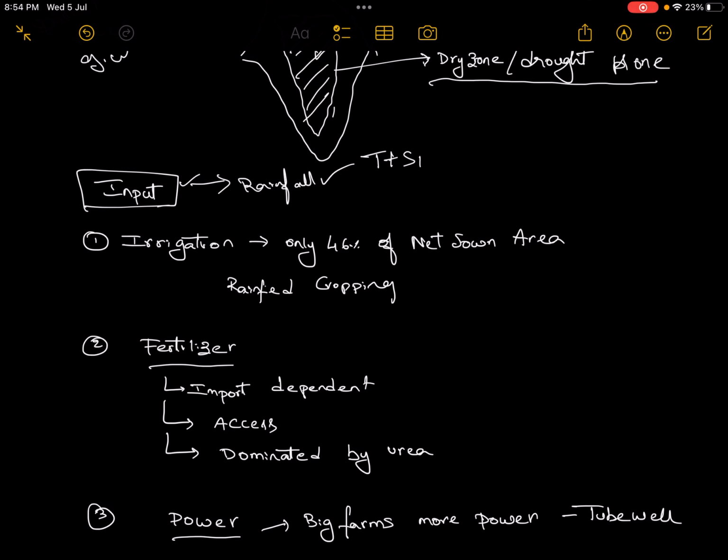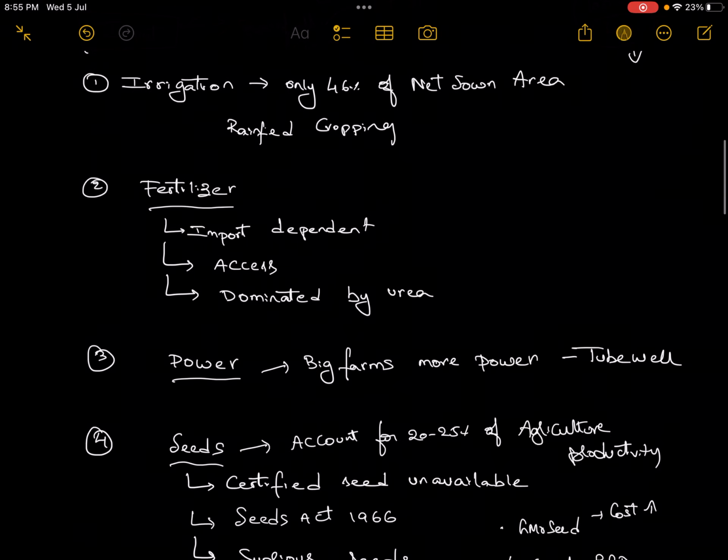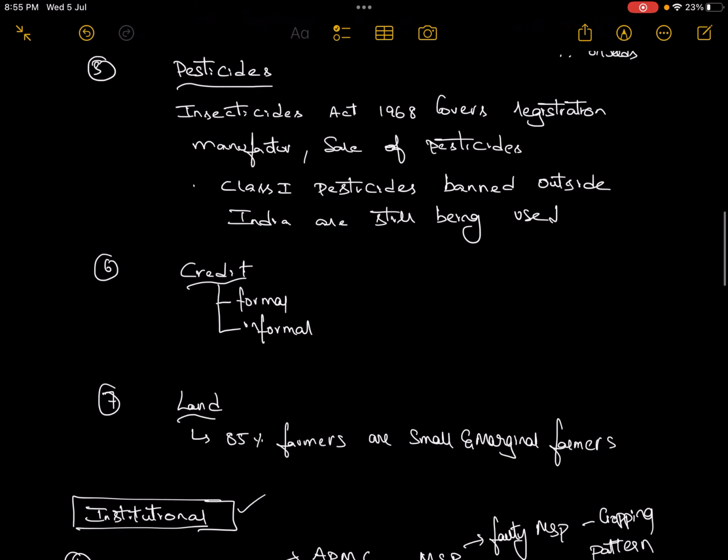Let's say you thought the rainfall will be somewhere around 100 centimeters and you have gone for rice sowing, but you did not get rainfall of 100 centimeters, or you got erratic rainfall, or you got somewhere 60 centimeters of rainfall, then there will be a crop failure, right? So as a result, there can be a farm distress. Now when such kind of crop failure happens, we need a kind of insurance facility. This takes the second point, next another point called the institutions.